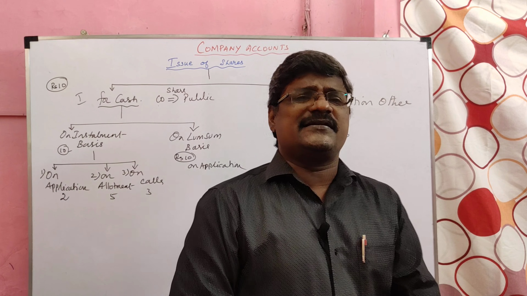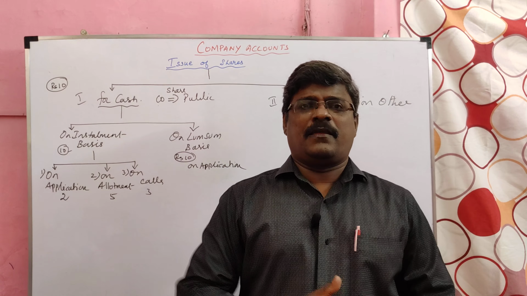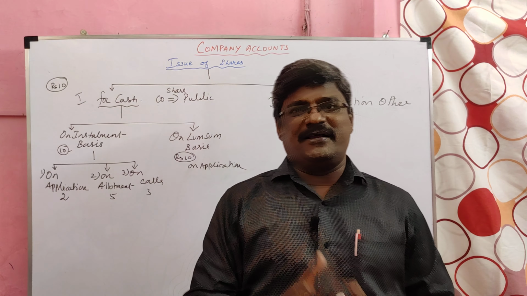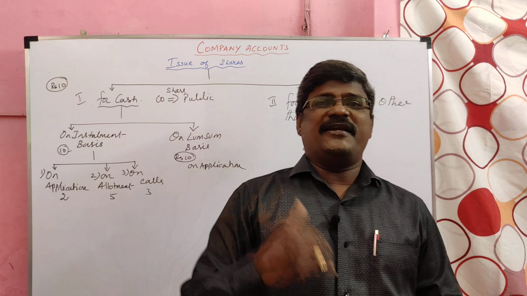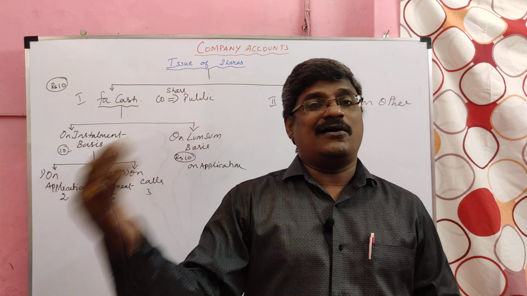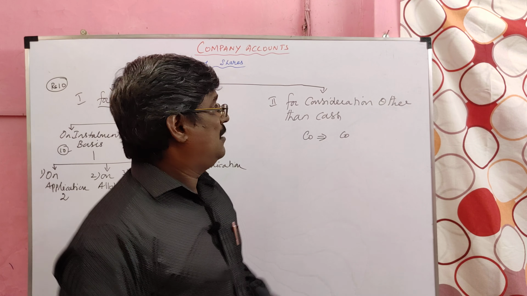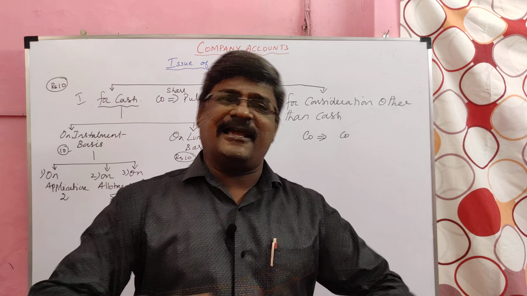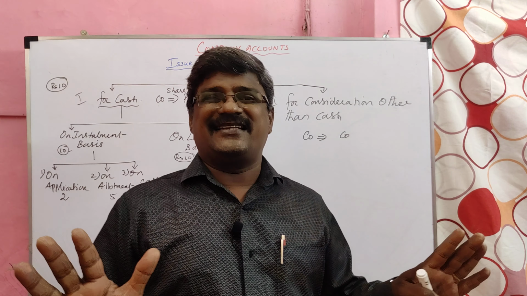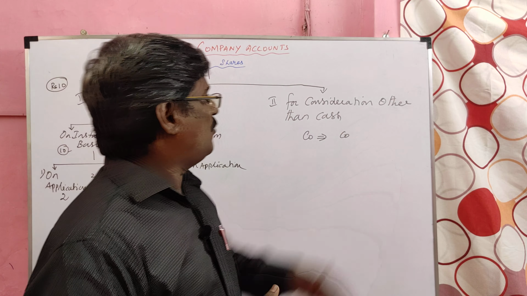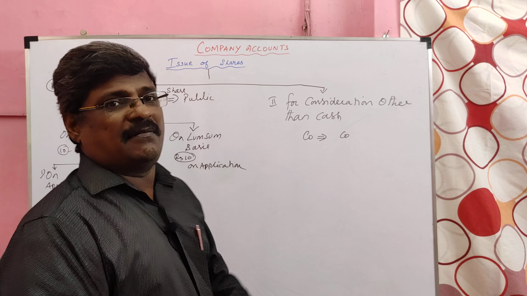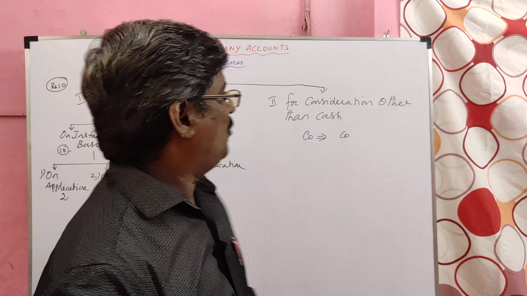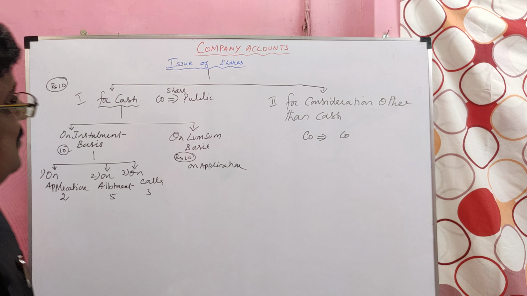So, company collects money, one on installment basis, another one on lump sum basis. So, on installment basis, company collects money on application, on allotment and on calls. But on lump sum basis, company collect the entire share money at one stage called application. Then second one, company issuing share to other company, instead of getting cash they will buy some assets. Okay, let's see journal entry for this.